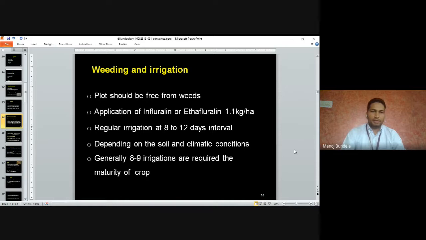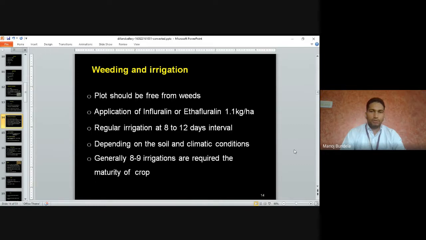Weeding and irrigation. The plot should be free from weeds. Whatever plots we select for growing dill should be free from weeds. Application of fluchloralin or ethalfluralin at 1.1 kg per hectare. Regular irrigation at 8 to 12 days interval.